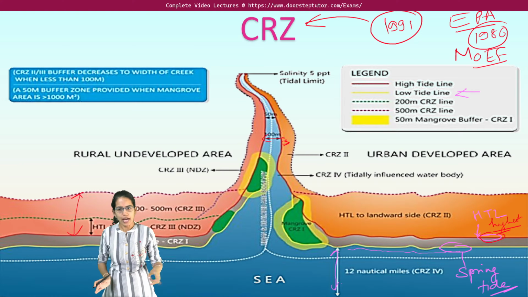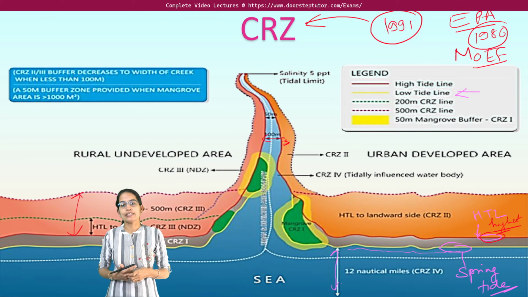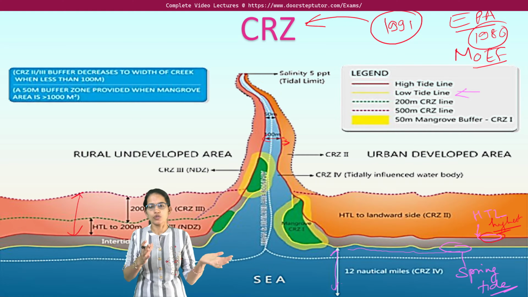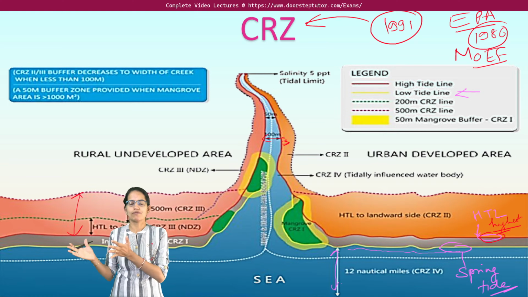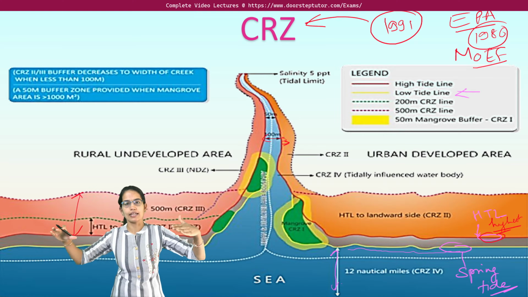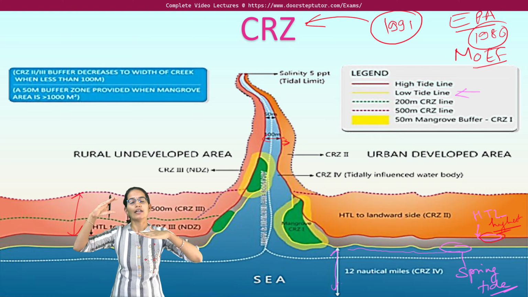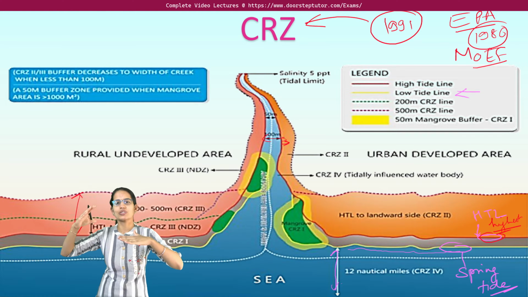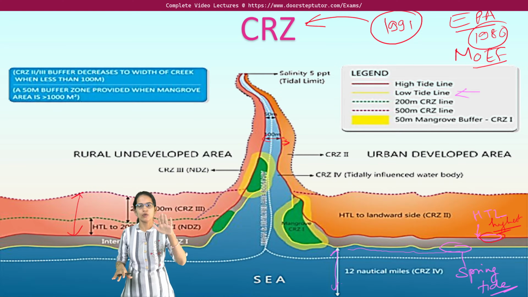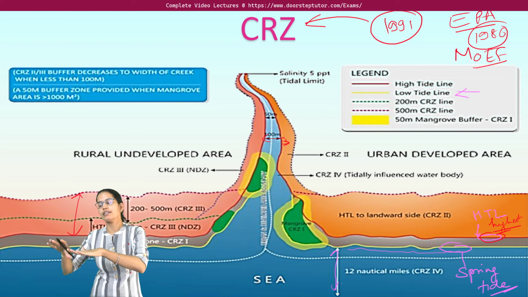Now, as we know, a spring tide is an exceptionally high tide, generated by the complementary effect of the sun and moon, which we have already covered in the section on tides. If you want to know more, you can refer to that section. Basically the sun, moon and earth come in the same line, and this is known as syzygy. At the time of syzygy, the high tide is the highest, and that is during the spring tide period. It occurs twice a month, once on the full moon and once on the new moon.